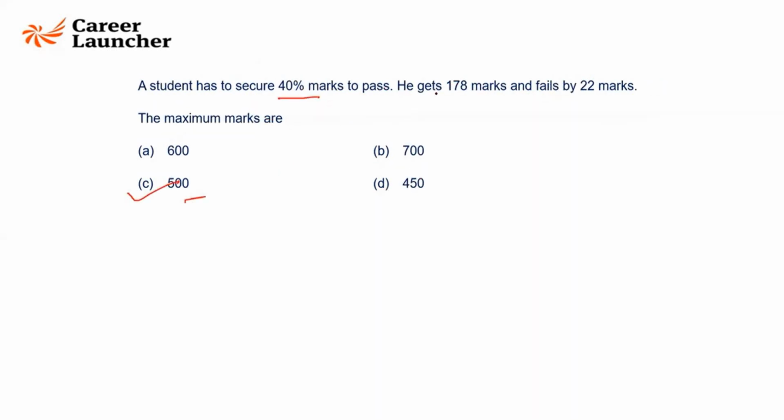40% of marks are required. He gets 178 and fails by 22. That means passing marks, that is 40% of the total, is 200. If 40% is 200, that means 10% is 50. 100% is 500.